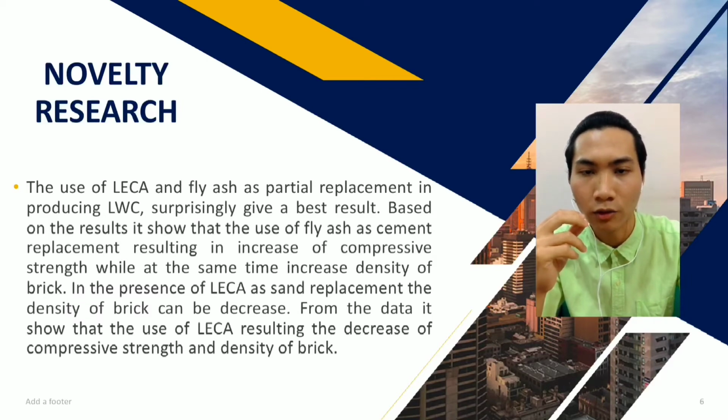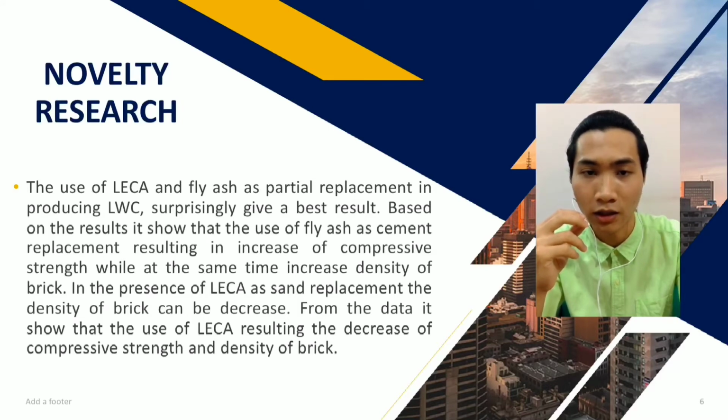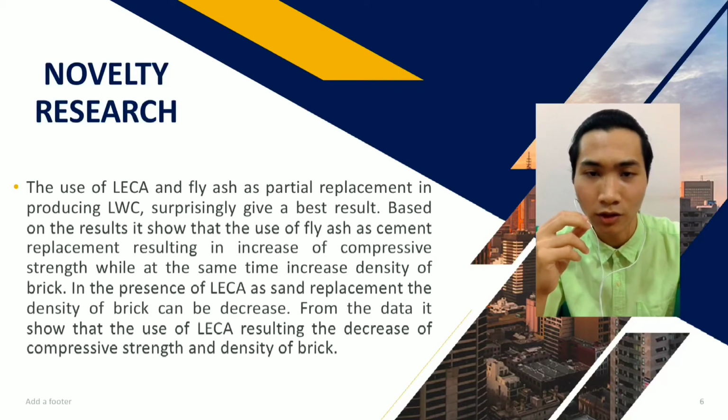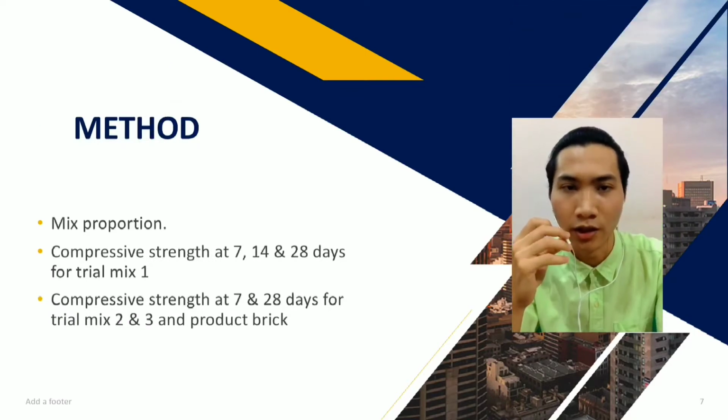In the presence of Leca as cement replacement, the density of bricks can be decreased. From the data, the use of Leca results in a decrease of compressive strength and density of the brick.